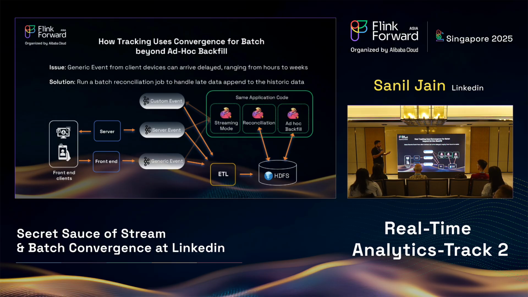They actually run reconciliation jobs beyond just the backfill jobs to handle these late events, such that those missed impressions or missed joins can get reconciled in HDFS later for other teams to build applications, relevance models, etc. on. So this way, the tracking team is doing standard scheduled reconciliation beyond backfill, beyond streaming, for running their applications.